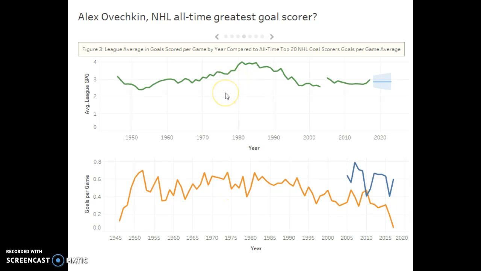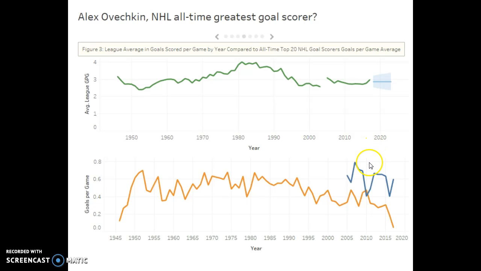We'll go back to the top graph, and you might notice that in the 1980s, scoring was a bit higher, coming in just over 4 goals per game for a team. It continued at a high trend during the 80s, but then it did take a decrease in the 90s, and before the 2000 decade was even below 3 goals per game, a full 1 goal per game per team drop in just under 15 to 20 years. There is a forecast, and it does project that in the 2018 season, there will be 2.85, almost 3 goals